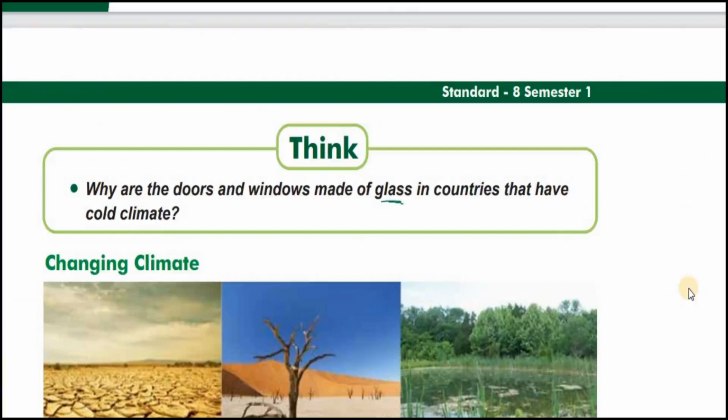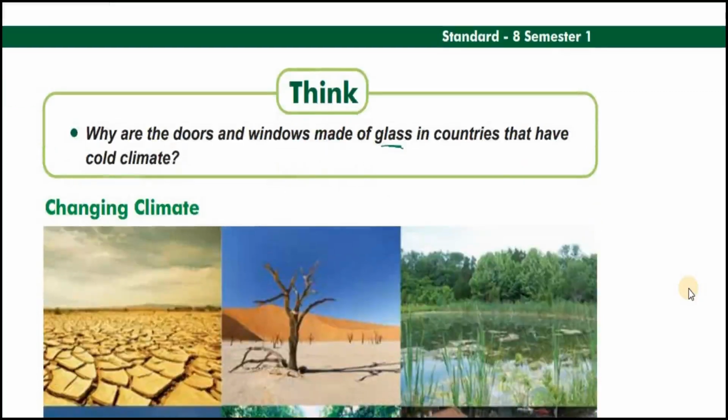So the question that comes now is why are the doors and windows made of glass in countries that have a cold climate? Same thing, no? If they are made of glass, sunlight can enter and heat can enter the house, and the heat is trapped inside the house, and it will help in warming up the house. While in hot countries, glass doors would be very bad, because as such the house would become very hot.